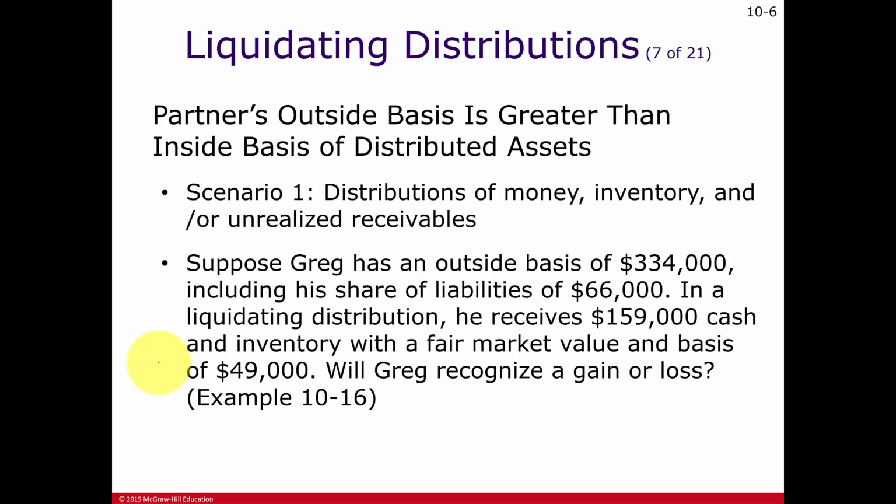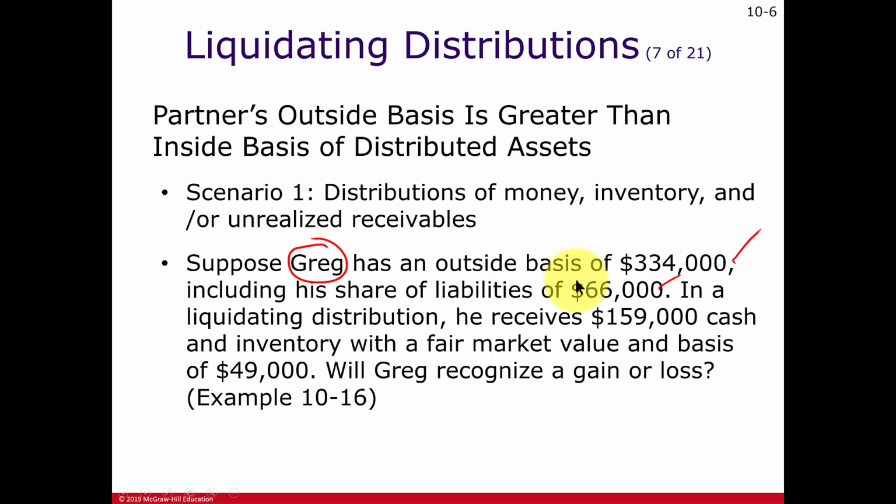So let's take a look at this scenario that's covered in our textbook about Greg, a new partner, acquiring or in this case being redeemed of his partnership interests. So his adjusted basis is 334,000, and the benefit now he's getting is being relieved of this 66,000, which is already included in the 334,000.